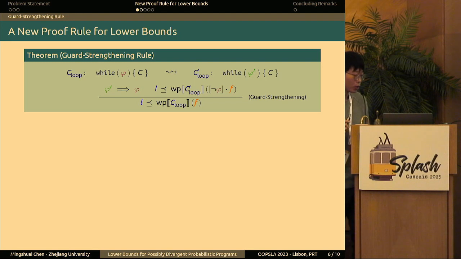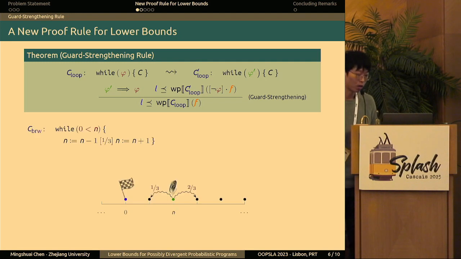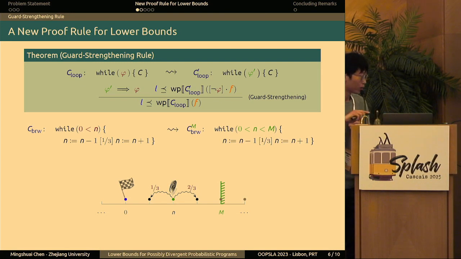What is the intuition behind that? Let's recall our biased random walk example. Suppose now we are interested in verifying some lower bound on the termination probability of this random walk. We can simply rewrite this loop into a new one by putting an upper bound m onto the variable n here. And m can be an arbitrary fixed natural number. This amounts to putting a barrier on the way of the random walk.